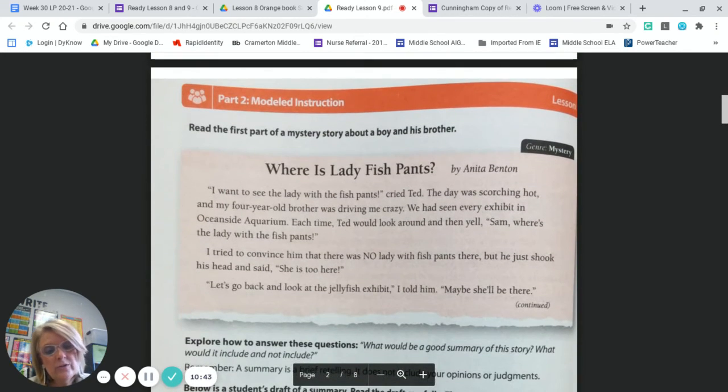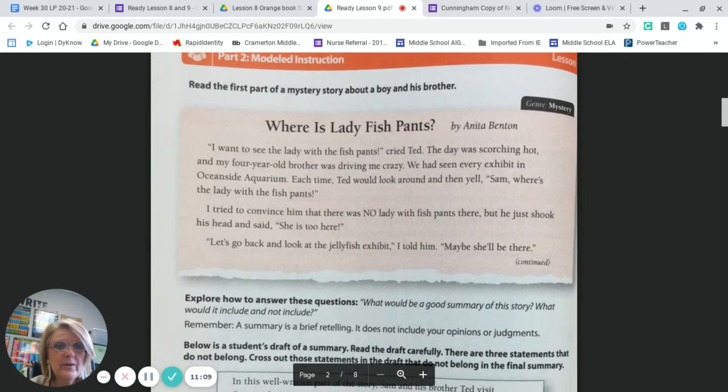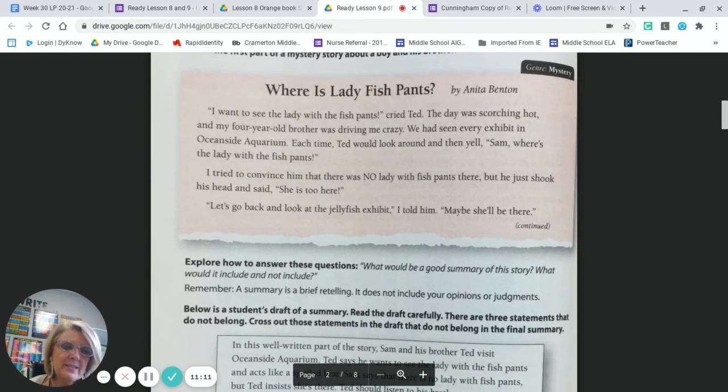So when you're taking the Integrate test, or you're doing this passage that you're about to do, and you're identifying what would be a good summary of the passage that you're reading, you want to pick the one that tells just the basic facts of what took place in the story, not minor details, but the overall story. And you want to make sure you're choosing the choice that has no opinions and no judgments. All right, so let's practice that.